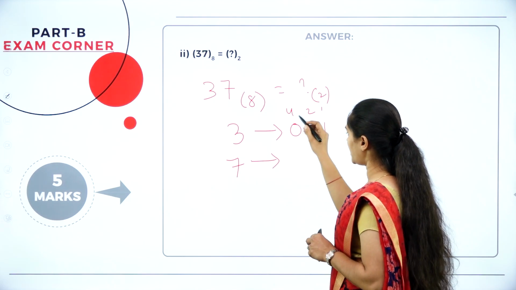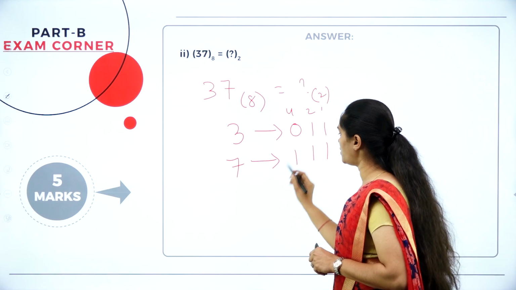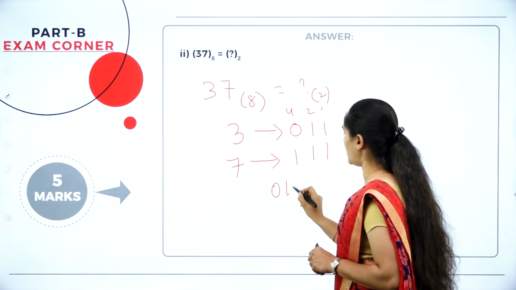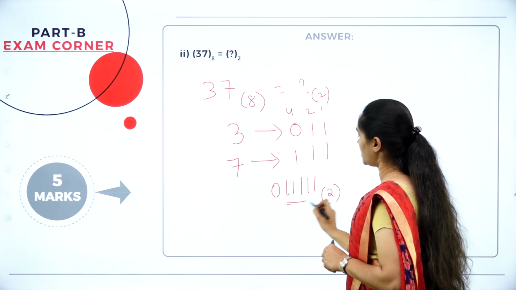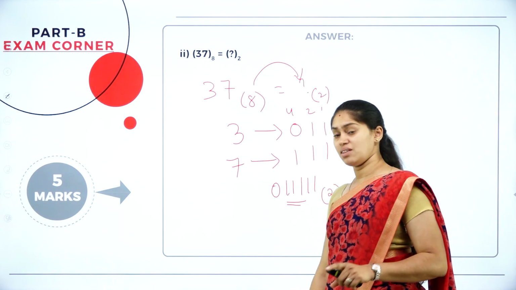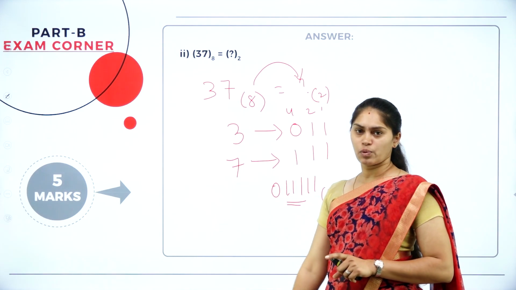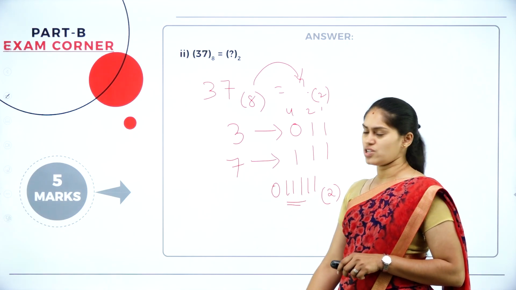And for this 7 I need to add all the numbers. So I will take 111 here and combine all together. Write the values 0, 1, 1 and these 1, 1, 1. Write the base as 2. That means we have converted an octal number to a binary number here. In the same way, you can expect some other questions from the conversion. Okay, fine. This is regarding question number 2.